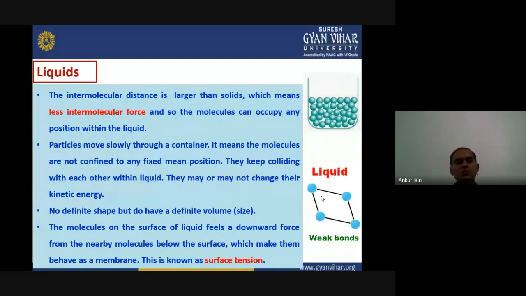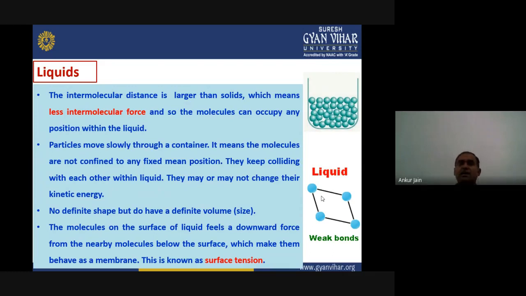Now let us move to the third state of matter, known as liquids. Because we are going to the higher side of energy, the intermolecular forces will become slightly weaker in comparison to solids or Bose-Einstein condensates. Because intermolecular forces are smaller, the intermolecular distance will be larger than in solids, and that's why molecules can occupy any position within the liquid.